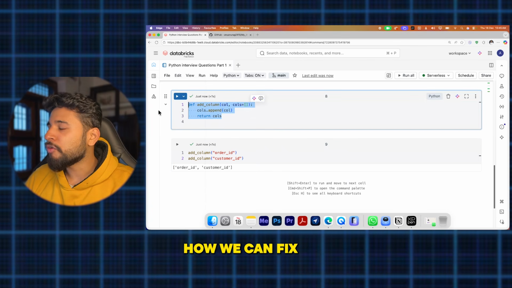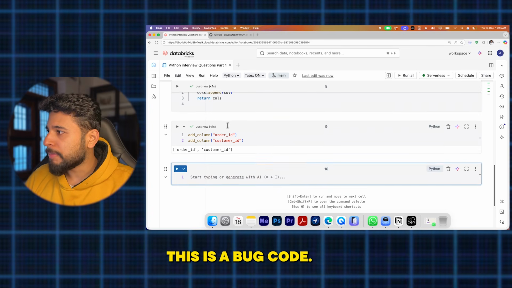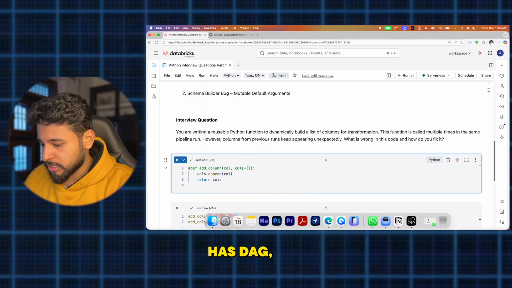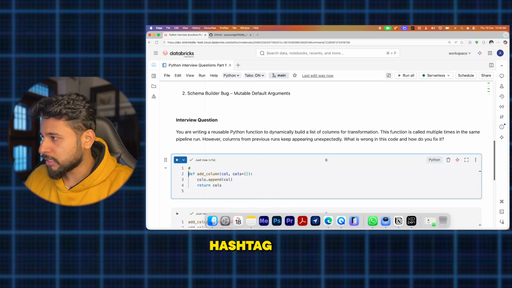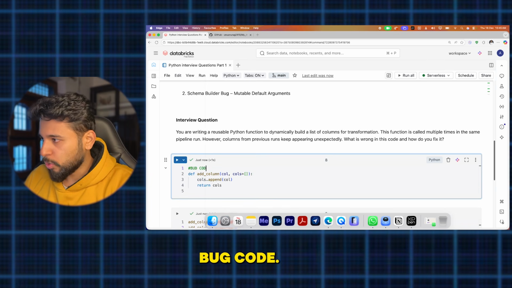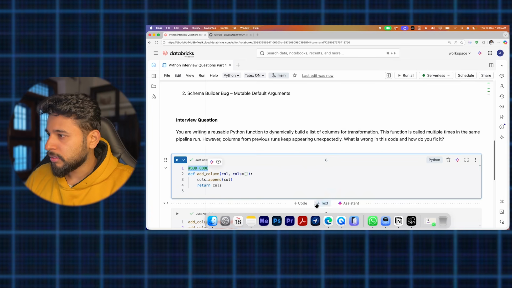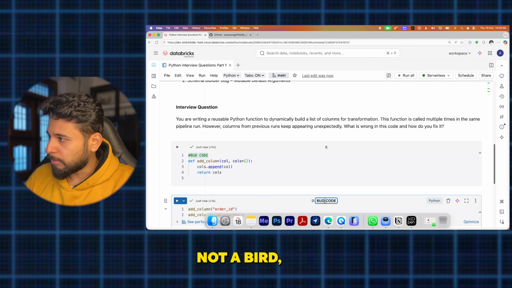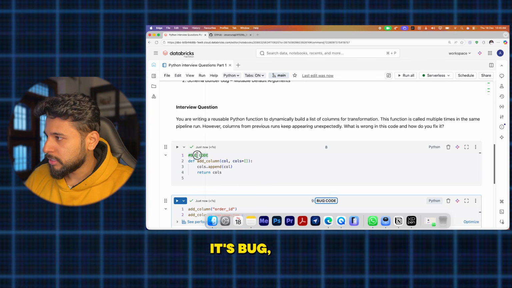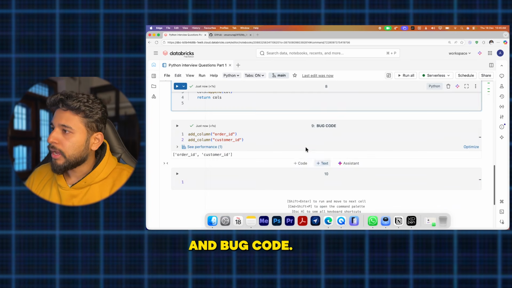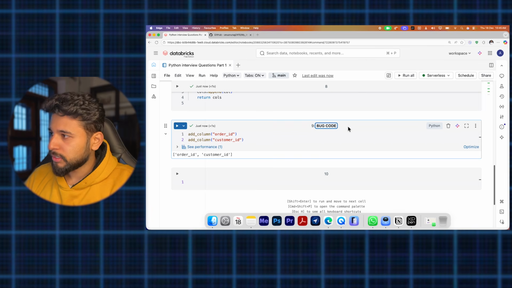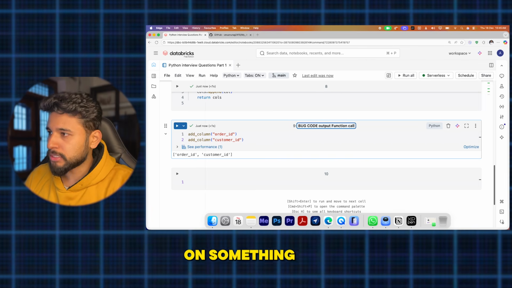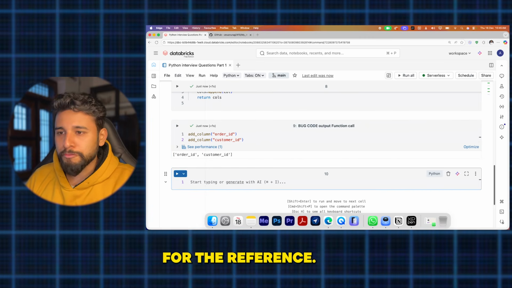So how we can fix it, basically, I'll write, this is the bug code. I'll just give a comment also, hashtag, bug code, and this is the bug code value. Here also I'll write it, not bud, it's bug code, and bug code output function call, something like that. Okay, I'm just writing it for the reference, if you can refer.